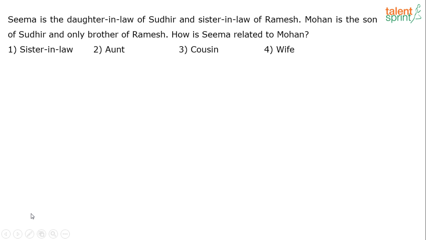Here's the next one. This is on blood relations now. See what it says. Seema is the daughter-in-law of Sudhir and sister-in-law of Ramesh. Mohan is the son of Sudhir and only brother of Ramesh. How is Seema related to Mohan? You have 1 minute for this and your time starts now.